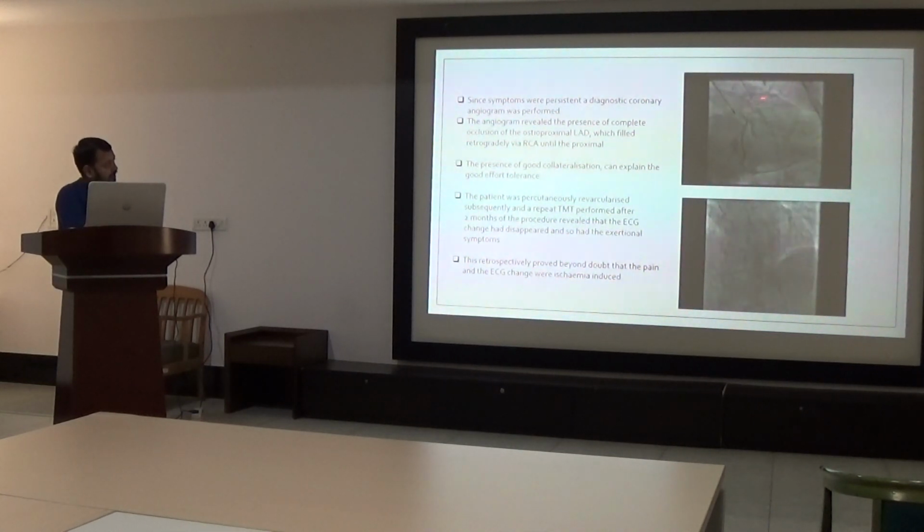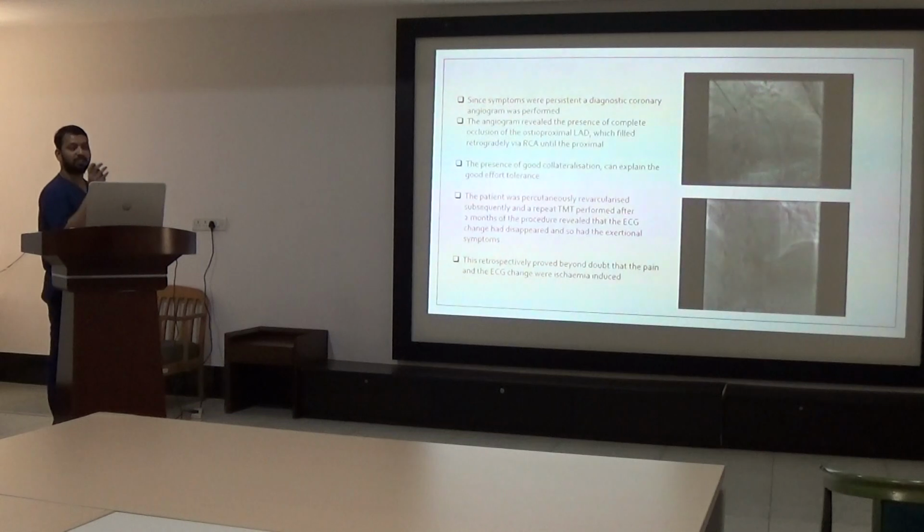Here we can see the occluded LAD, and in the second image we can see retrograde filling of the LAD. The presence of good collaterals can explain the good effort tolerance of this patient, so that he could go up to 10.21 minutes.